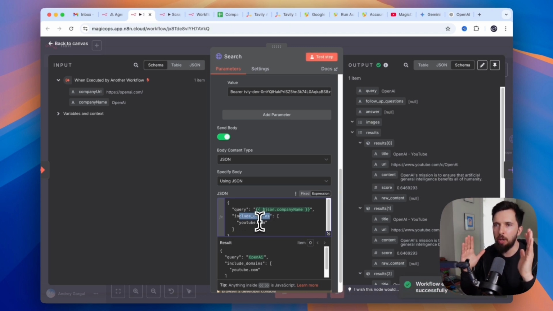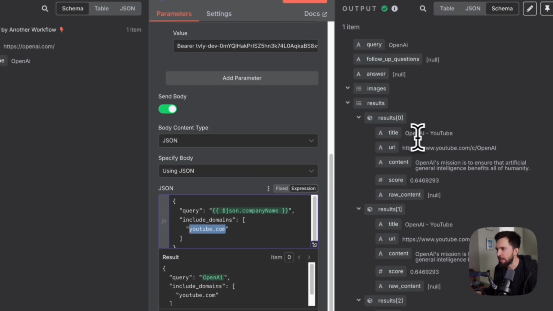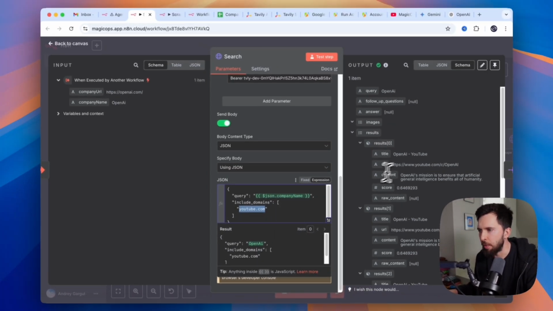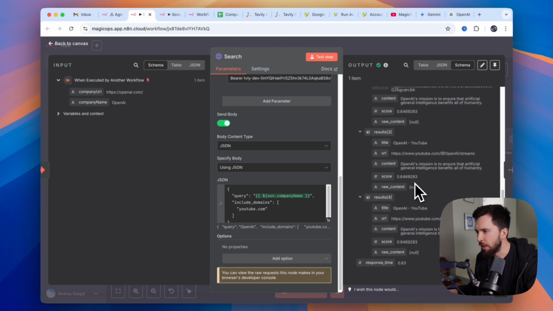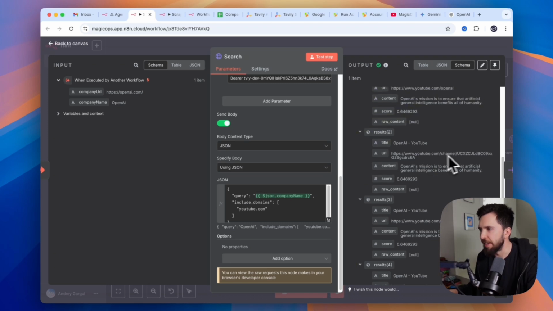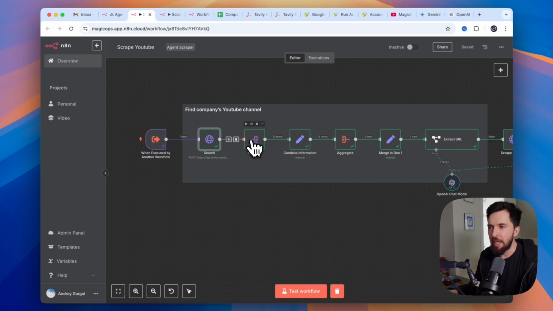We are searching for results with a specific domain, which is youtube.com. And we got about, I don't think we specified how many results we want. So we got one result, OpenAI YouTube, another result, OpenAI YouTube. Actually, looks like all the results are from just YouTube, having different ways to format the URL. That's not always the case.